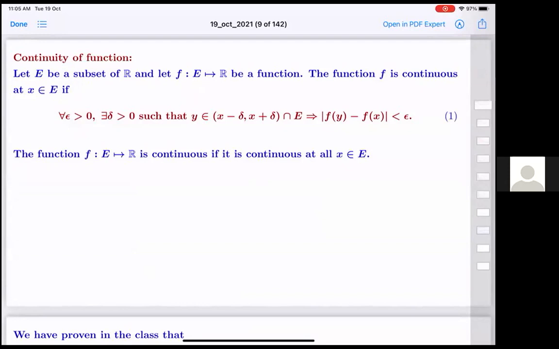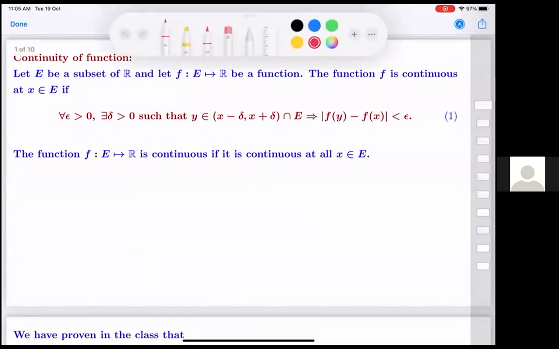Earlier I had noted, let us repeat that here, that this is not uniformly continuous.